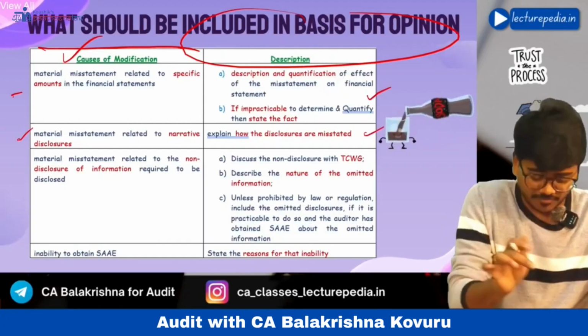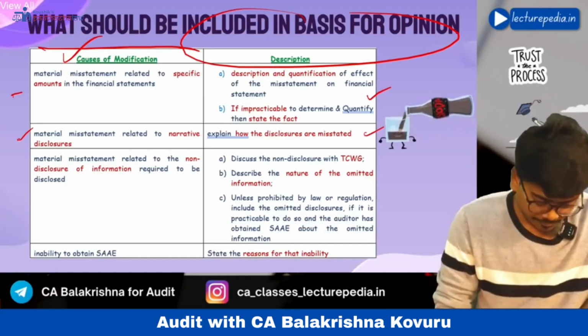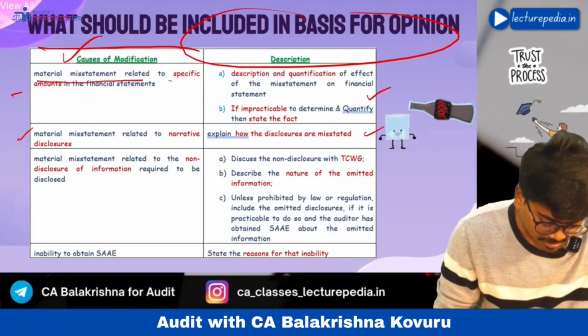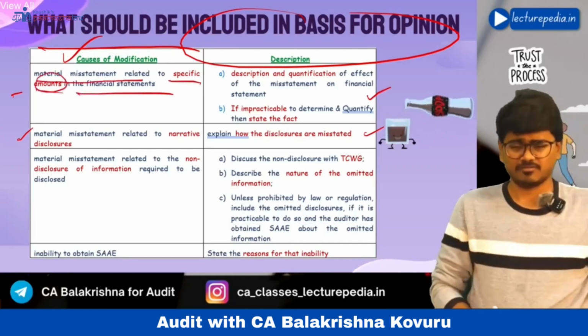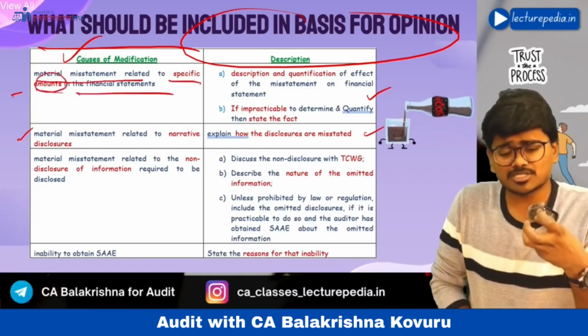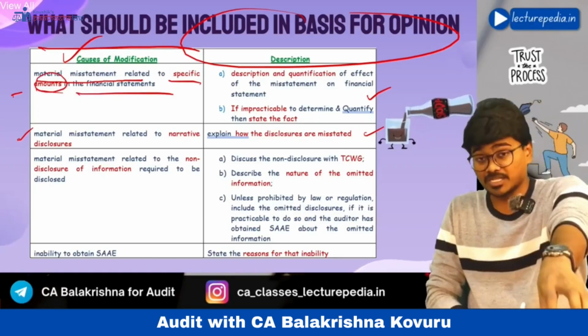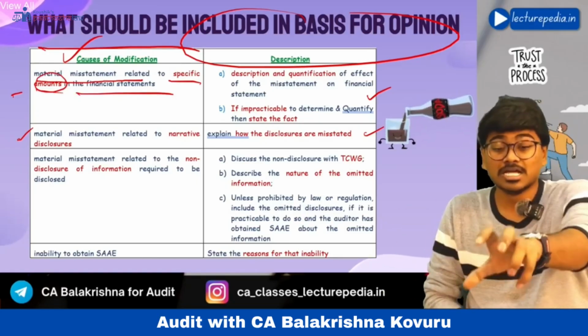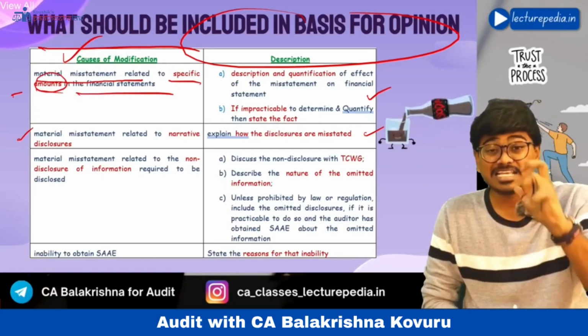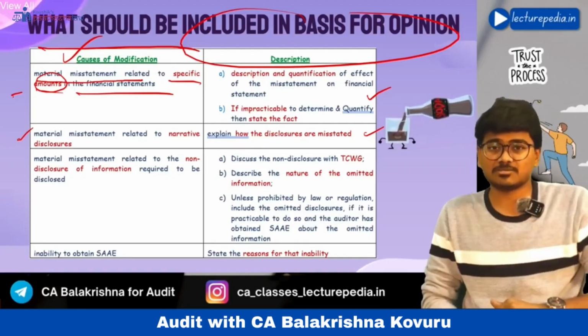If you are giving a modified opinion because of a material misstatement related to a specific amount in the financial statements. Okay, there is a material misstatement in a particular amount in the financial statements, because of which you are giving a modified opinion. Then in the basis for modified opinion, you have to quantify the effect of that amount on the financial statements.